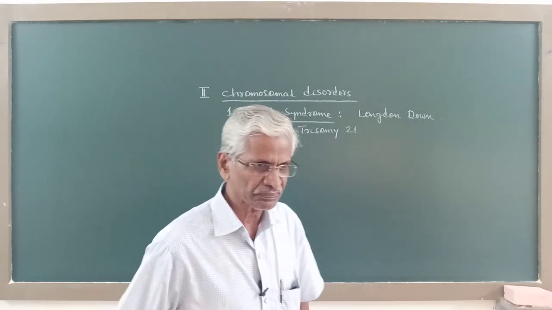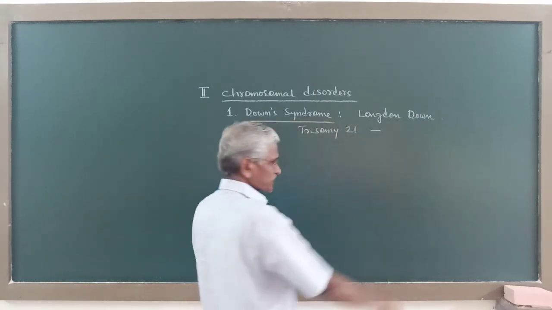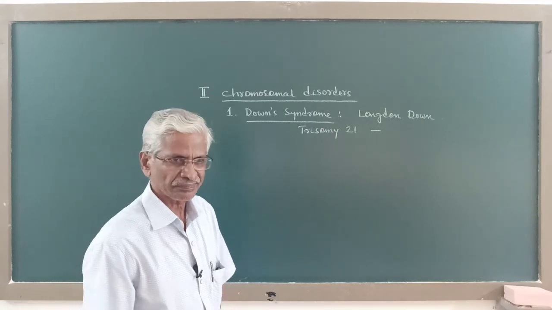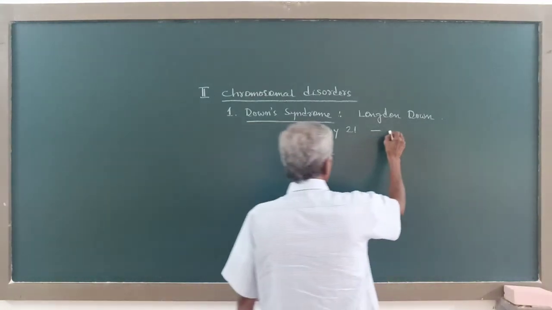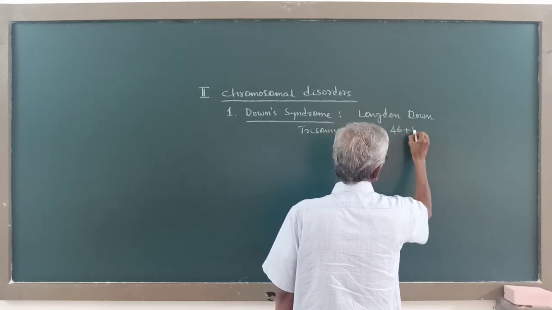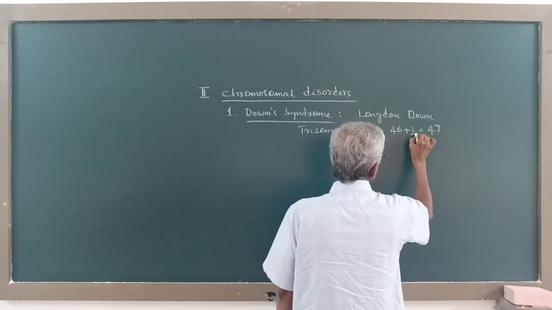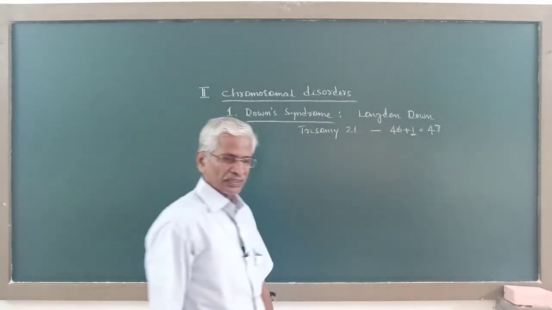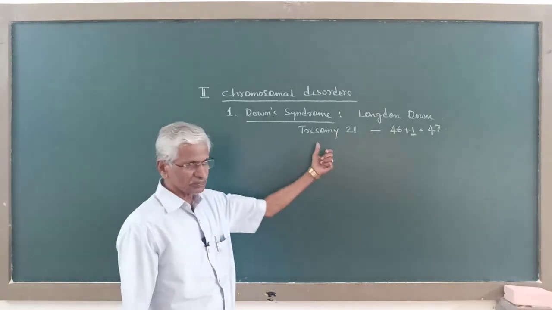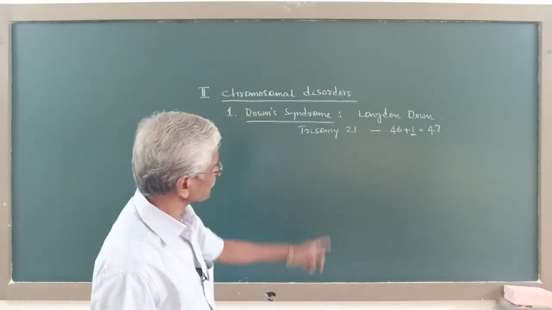So, this syndrome is also called trisomy 21. So, the chromosome number here is 46 plus 1, so 47. So, this is one extra chromosome, that is 21st chromosome is present in 3 copies, that is trisomy 21.